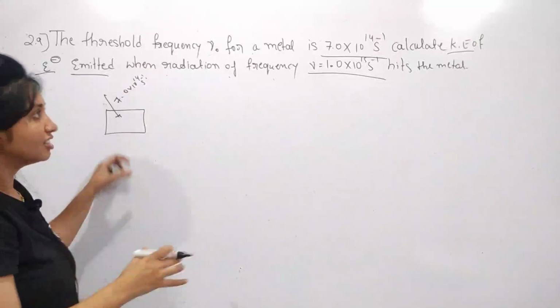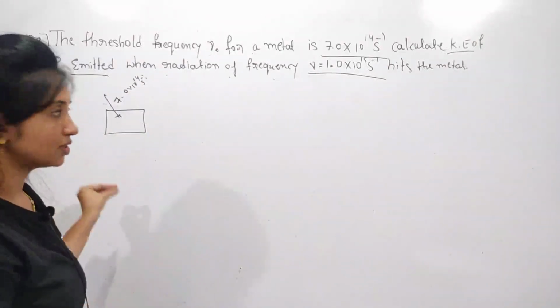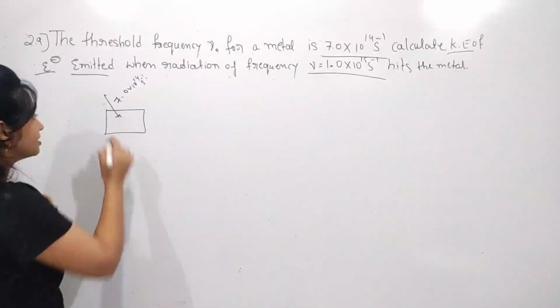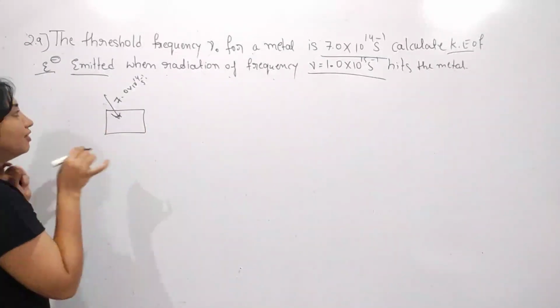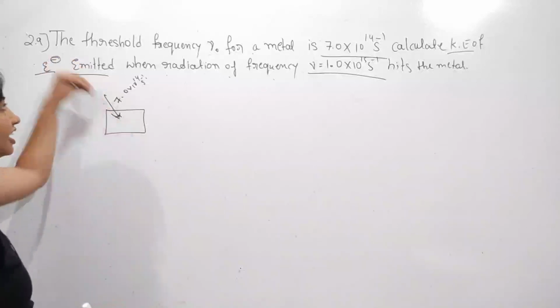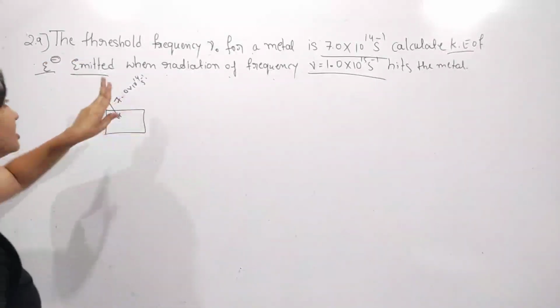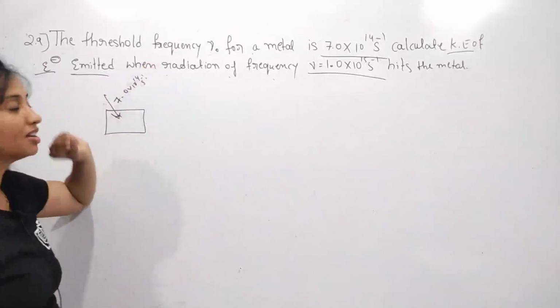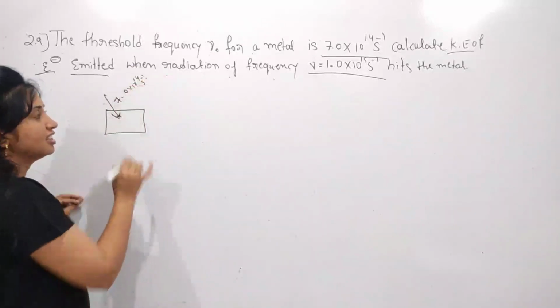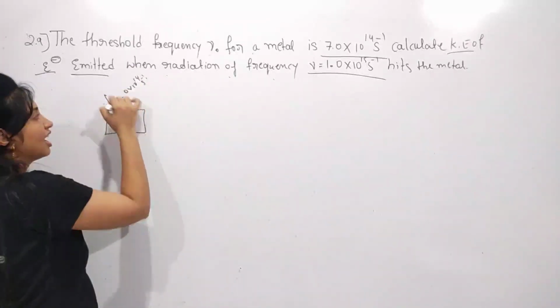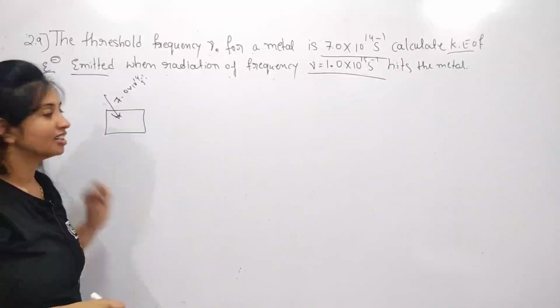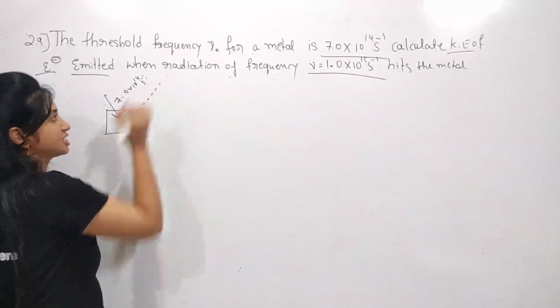What they told us, in simple language: when I make radiation with frequency 7.0 × 10^14 hertz incident, this is the minimum frequency I applied, and then emission of electrons takes place.